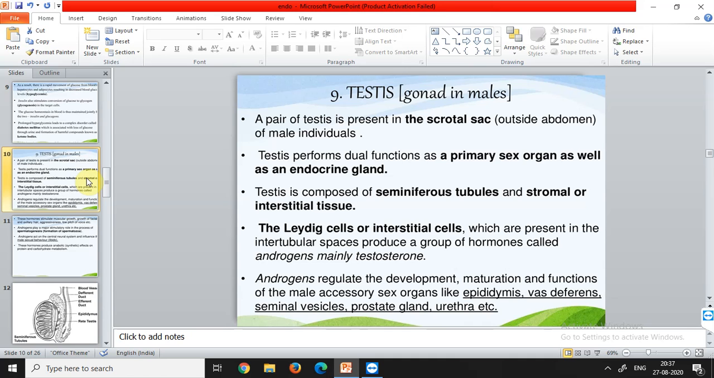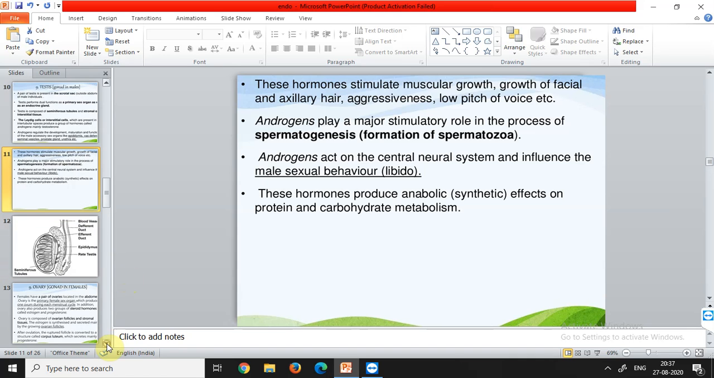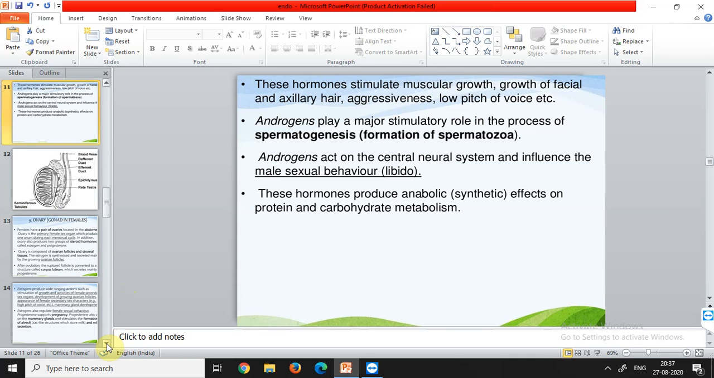It regulates the development, maturation and functions of the male accessory sex organs like epididymis, vas deferens, seminal vesicle, prostate gland and the urethra. All these things are being maintained by the androgens, particularly the testosterone, and they maintain the maturation and functions of all the male sex organs. Now the hormones stimulate muscular growth, growth of facial and axillary hair, aggressiveness, low pitch of voice etc.